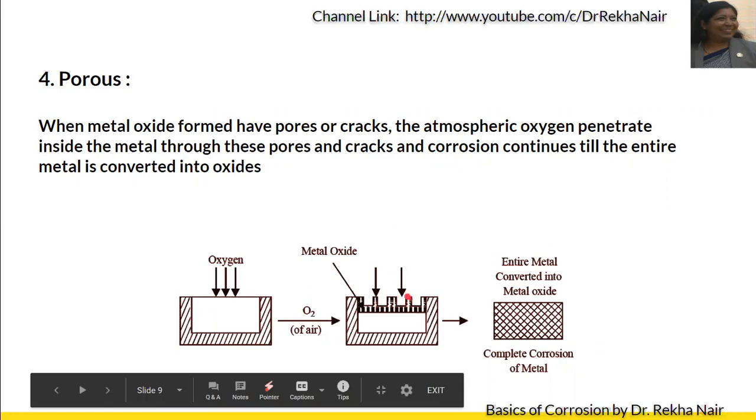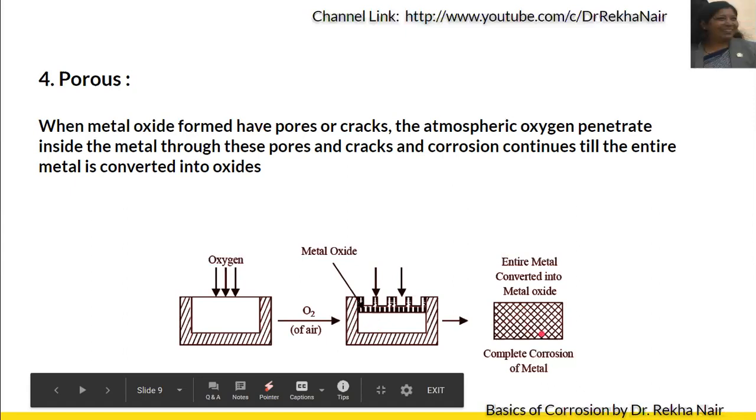But this metal oxide has pores or cracks in it. Through these pores, the oxygen will get into the metal and the corrosion will continue till the entire metal is converted into oxides. So in this case also, the whole metal will be converted into the corresponding metallic oxide.